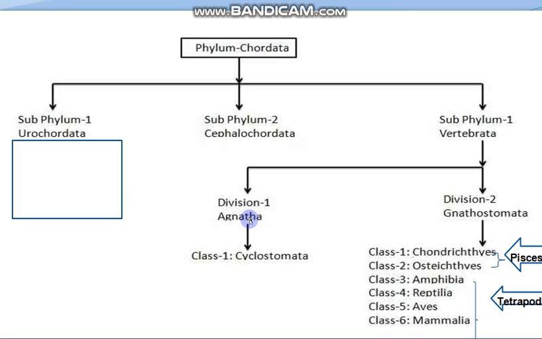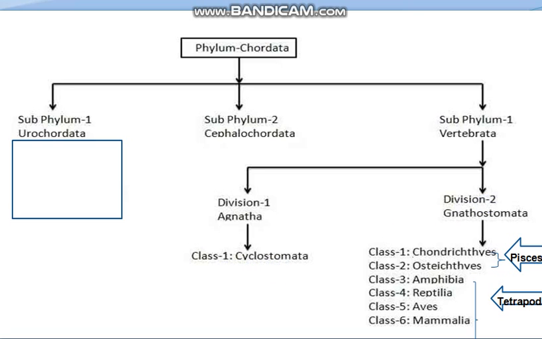The animals included in division Agnatha have no jaws, and paired appendages are also absent. Under this division only one class is included, the class Cyclostomata, and today we will study its characters.